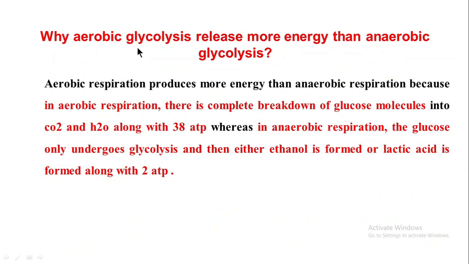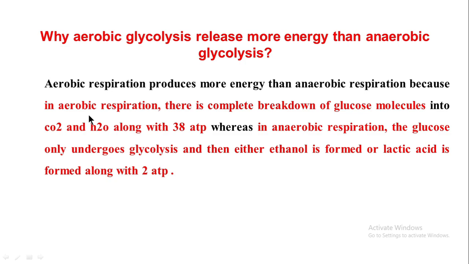The next question is, why does aerobic glycolysis release more energy than anaerobic glycolysis? In the glycolytic process, there are two types, aerobic and anaerobic. The amount of ATP produced in aerobic glycolysis is more than anaerobic glycolysis, because aerobic respiration produces more energy than anaerobic respiration.